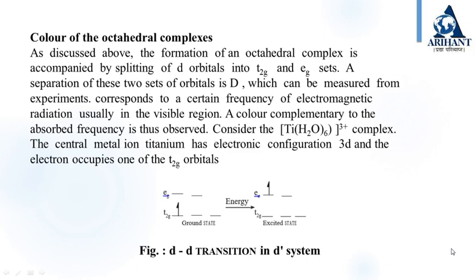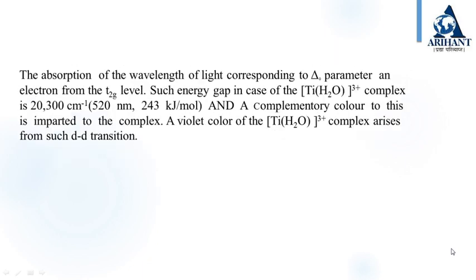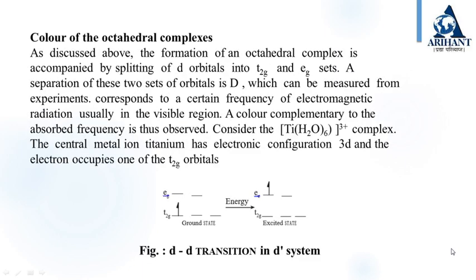Consider the example of the titanium [Ti(H2O)6]3+ complex. The central metal ion titanium has electronic configuration of 3d1 and the electron occupies one of the t2g orbitals. The color in the coordination compound can be explained on the basis of crystal field theory. In this example of [Ti(H2O)6]3+, it is purple in color.